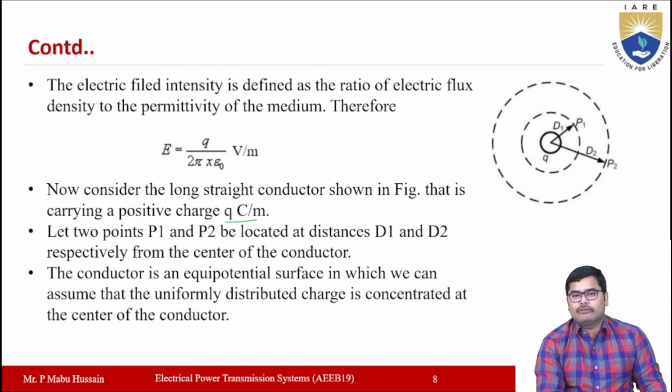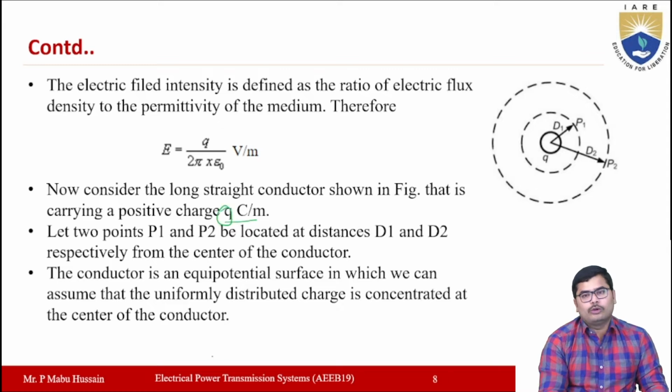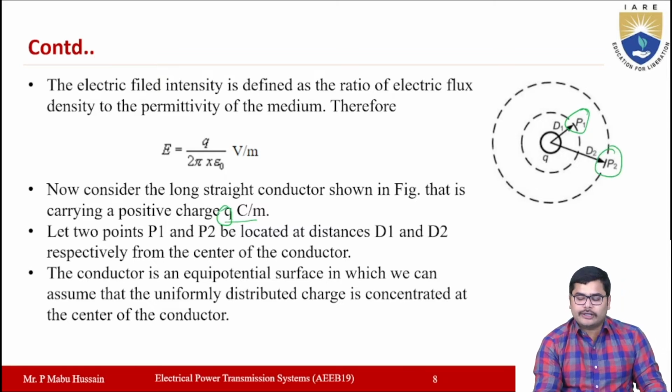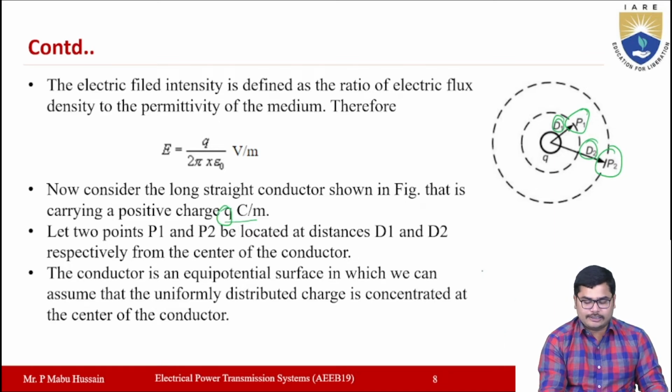So for 1 meter length we are considering here, the charge on the conductor will be Q coulombs. Also here we are considering 2 points P1 and P2 on the diagram, which are located at a distance d1 meters and d2 meters from the center of the conductor, and the conductor is an equipotential surface in which we can assume that the uniformly distributed charge is concentrated at the center of the conductor, right?